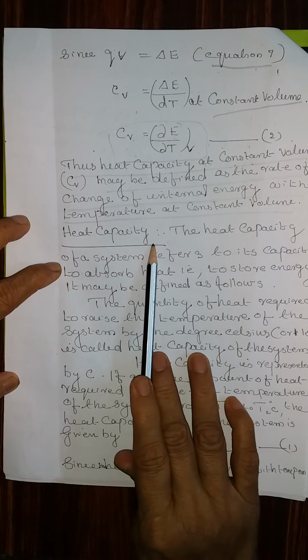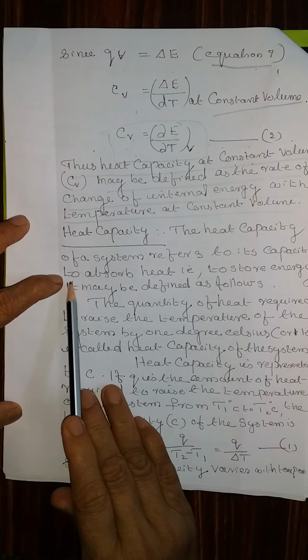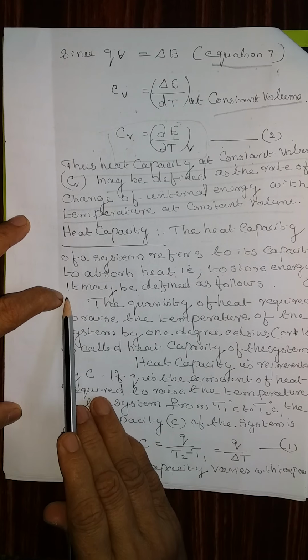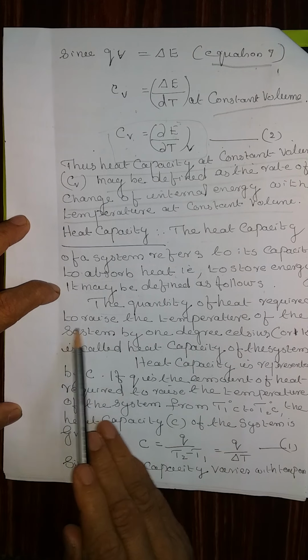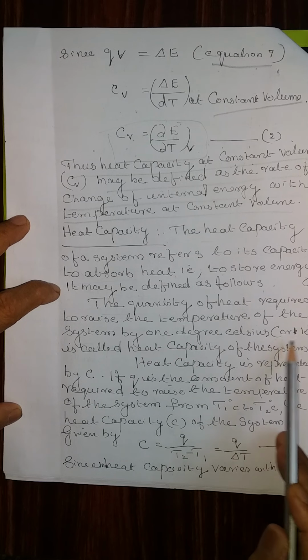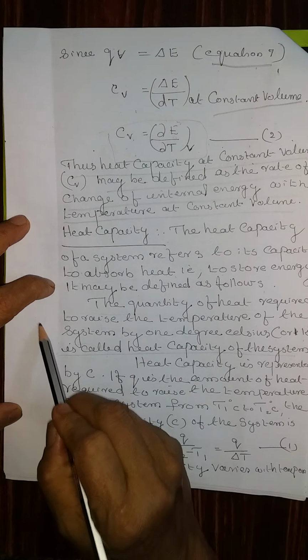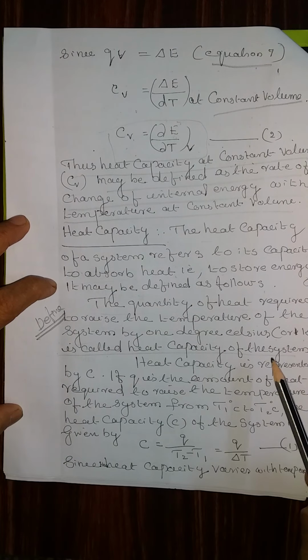Then heat capacity. The heat capacity of a system refers to its capacity to absorb heat or to store energy. It may be defined as follows: the quantity of heat required to raise the temperature of a system by 1 degree Celsius or 1 Kelvin is called the heat capacity of the system. Define. Heat capacity is mentioned in your syllabus, therefore the definition can be asked. Heat capacity is represented by C.